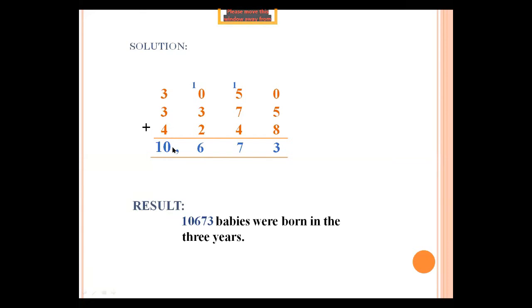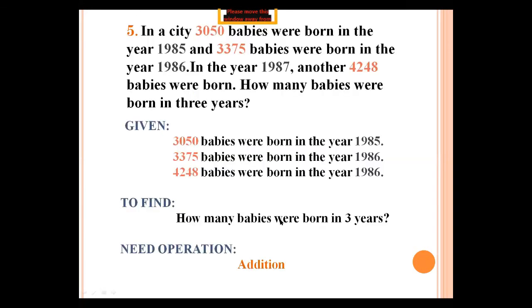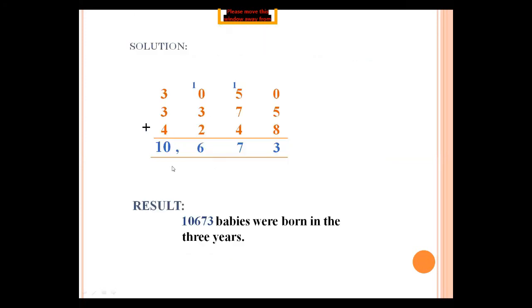So total number of babies born in 3 years were 10,673. What's the total number of babies born in 3 years? 10,673 babies were born in the 3 years 1985, 1986, and 1987. You add up these three numbers and you find that the total number of babies born in 3 years is 10,673. Remaining word problems, solve them yourselves in your fair copy by using pencil.